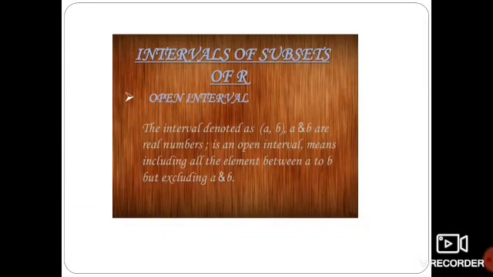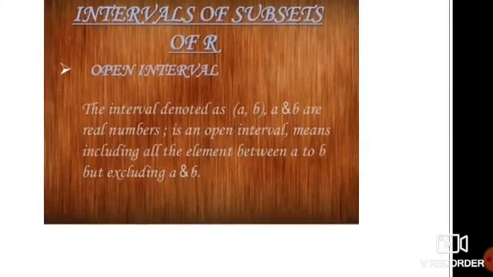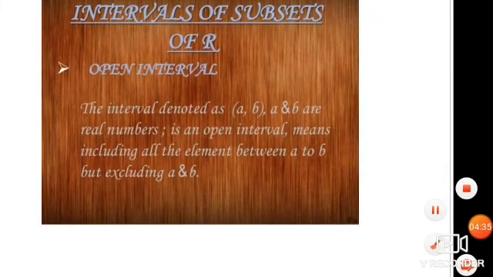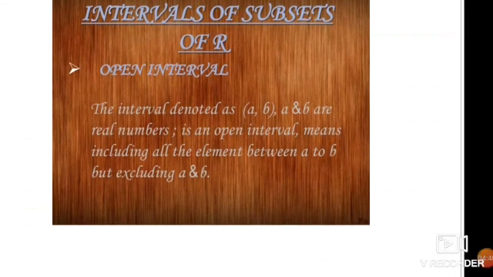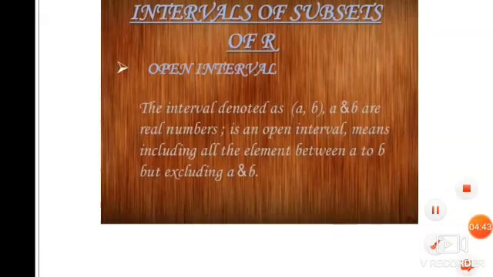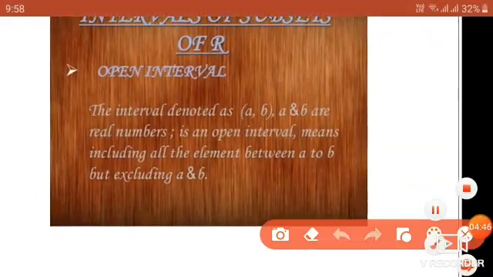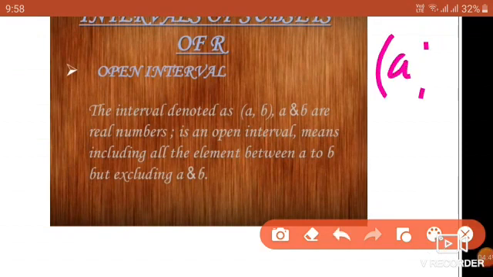Now we are going to learn another concept, intervals as subsets of R. What are the intervals? Open interval, closed interval. Now what is an open interval? An open interval is denoted by open bracket A comma B. This means A and B are not included in this interval. That is, whatever is between A and B, all those will be included.